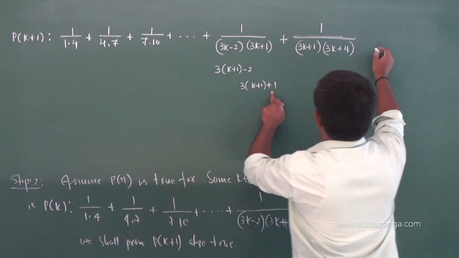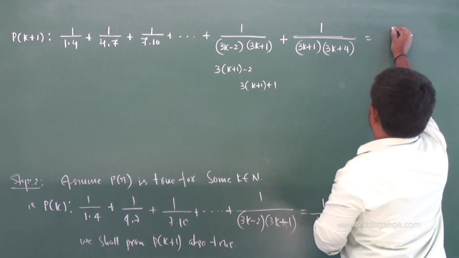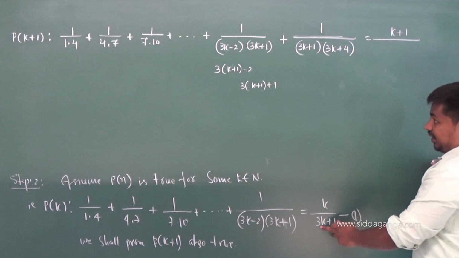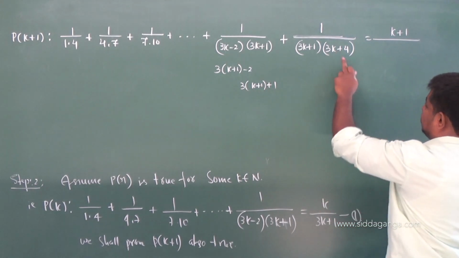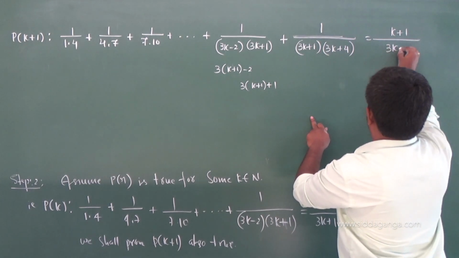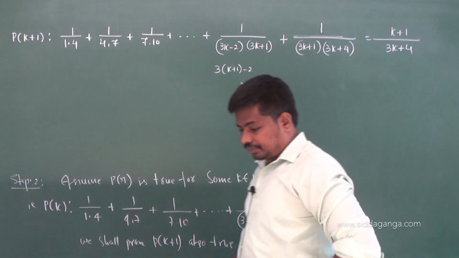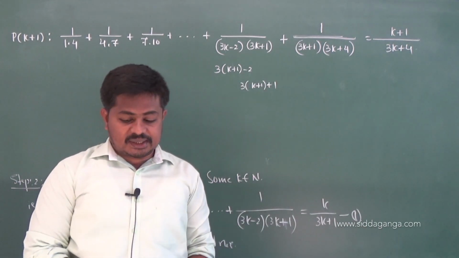This is your k plus 1th term. The answer should be, wherever you have k, replace k by k plus 1: k plus 1 by 3 into k plus 1 plus 1, that is 3k plus 4. This should be the answer. Okay, that is the answer.